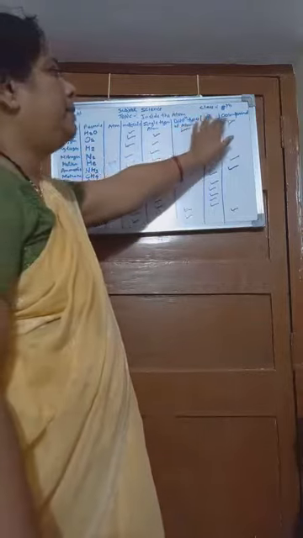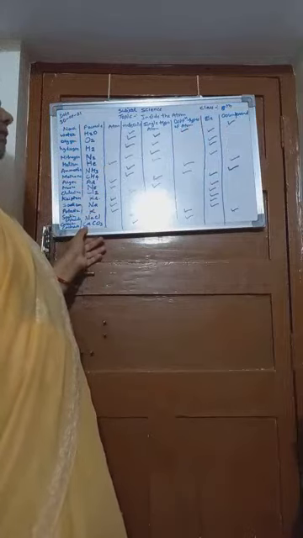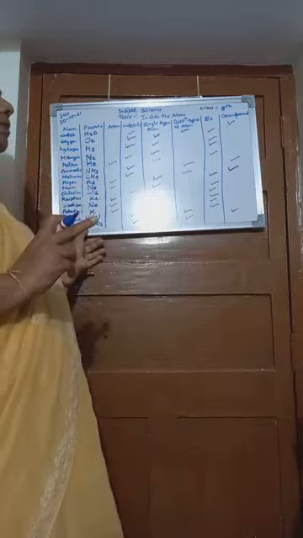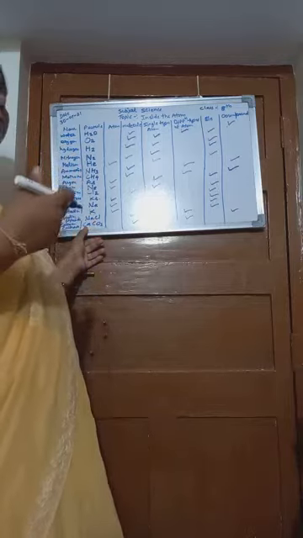Then we have to check here whether it is element or compound. See the formula. Observe it. Element consists of only one type of element, and compound consists of more than one element. CaCO3 consists of more than one element, therefore it is a compound. Then we will see another example.